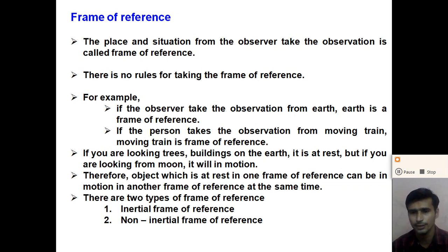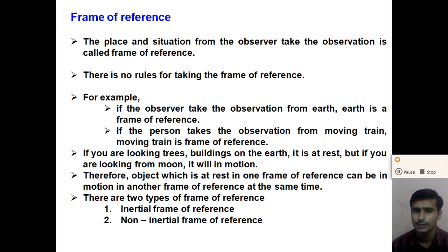So if we consider the earth as the frame of reference, all the trees and buildings are stationary, right? But if you consider the moon as the frame of reference, all the trees and buildings are in motion. So understand, the object which is at rest in one frame of reference will be in motion for another frame of reference. The object which is at rest in one frame of reference can be in motion in another frame of reference at the same time, right?